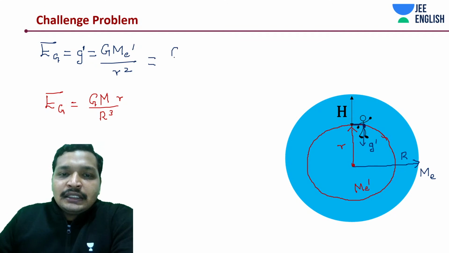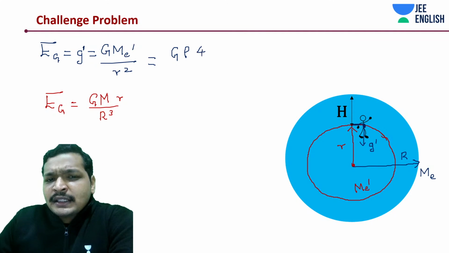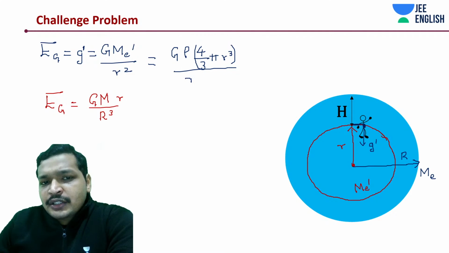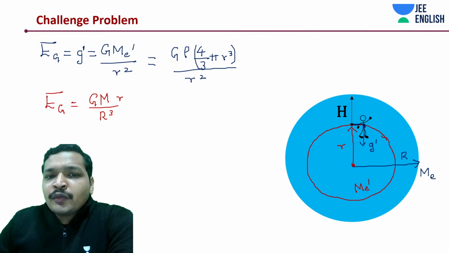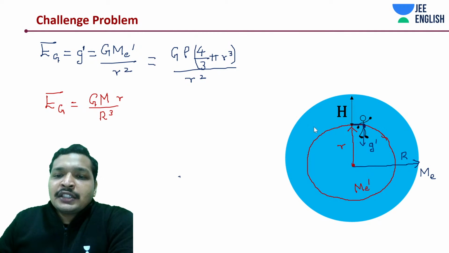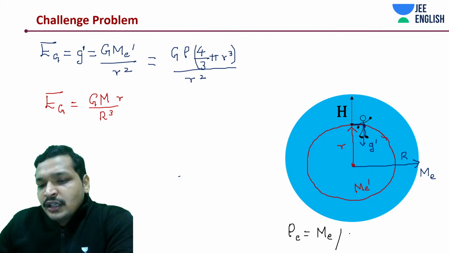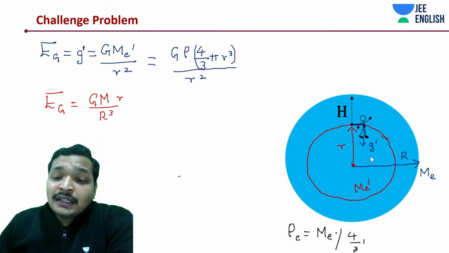This is basically G into Me dash. Me dash is how much? Rho into 4 by 3 pi small r cube, divided by r square. And what was rho, if you remember? Rho is the uniform mass distribution. Assuming it's a uniform mass distribution, in this case rho would be the mass of the Earth, Me, divided by how much? 4 by 3 pi capital R cube.